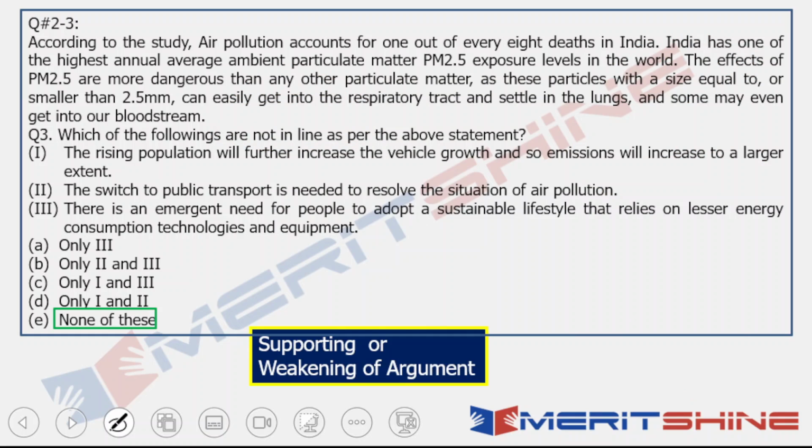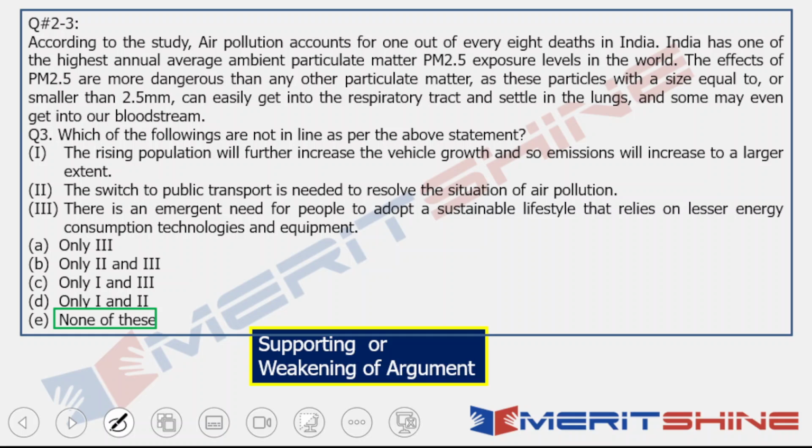Okay. Now, I do understand a lot of you are afraid when none of these comes because you think, okay, how do I mark none of these? There are so many options. Some option might be the answer. But there lies your confidence and the practice that you have put in critical reasoning and the concepts, whether you are clear on the concepts or not.